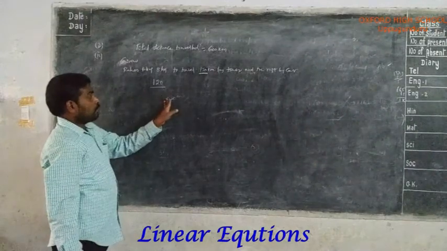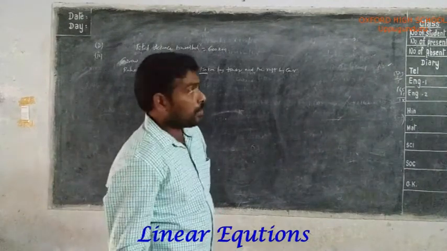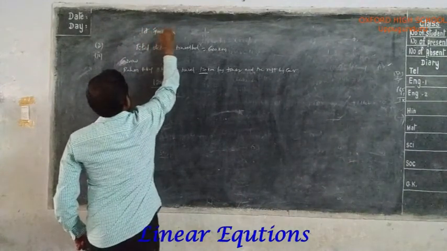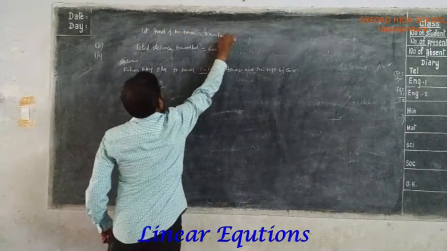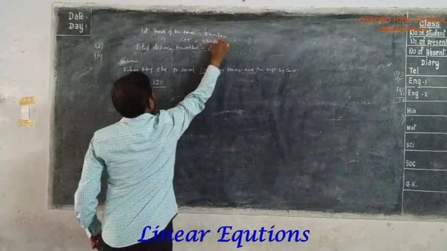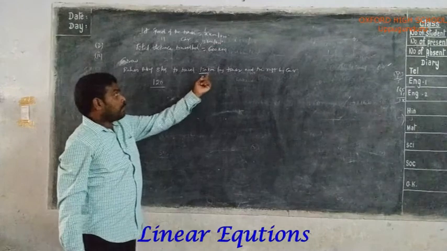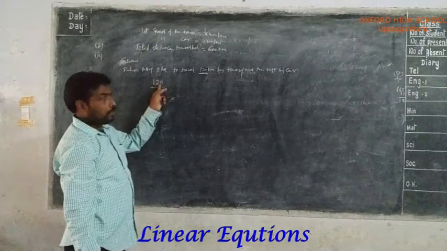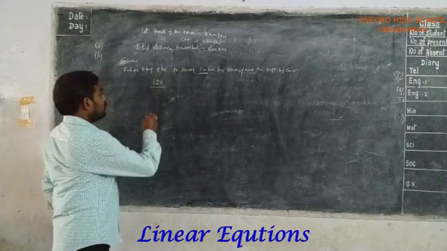here you have to assume two unknown quantities. What are the unknown quantities? Speed of the train and speed of the car. So first you have to assume those two. Let speed of the train equal to x kilometers per hour, speed of the car equal to y kilometers per hour. So the time taken to cover the distance of 120 kilometers by train equals distance covered by train, 120 kilometers, by speed of the train, x kilometers per hour.